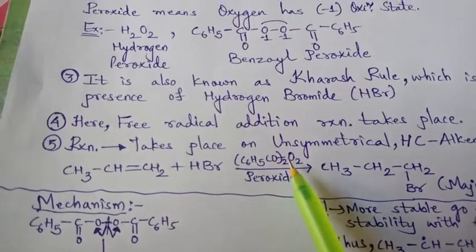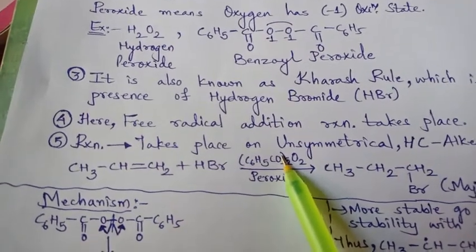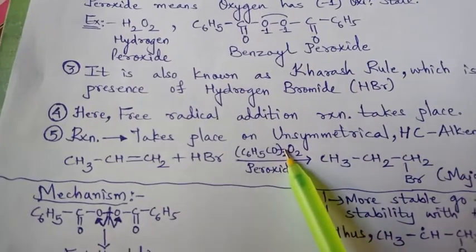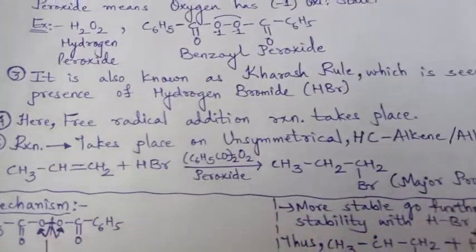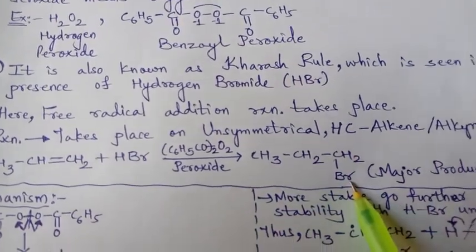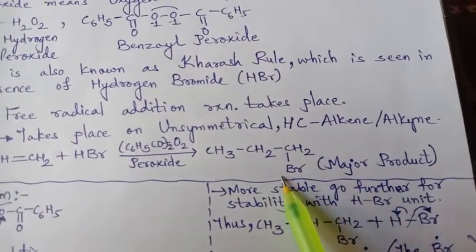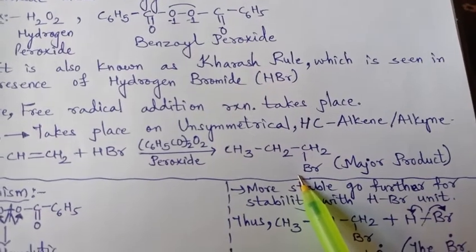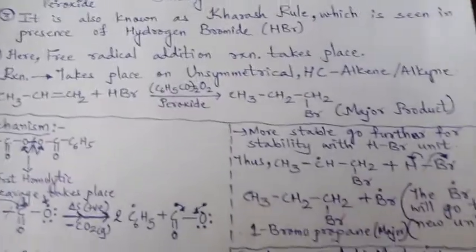It means this benzoyl is linked on either side of the oxygen link, the peroxide link. That is the symbol of peroxide linking. And CH3CH2CH2Br, bromine is attached on the first carbon, so here it is a little different. In Markovnikov 2-bromopropane was the major product, here 1-bromopropane is the major product, completely inverse.